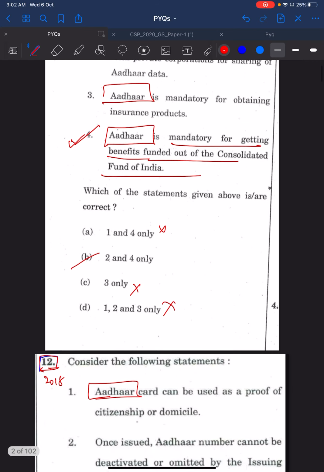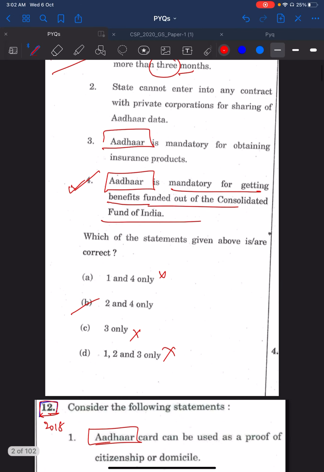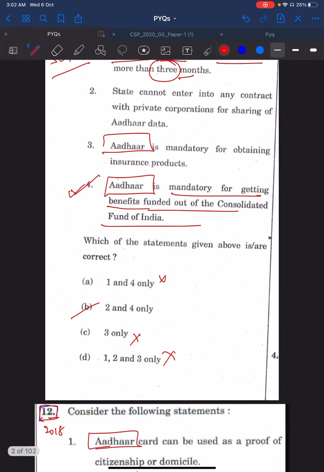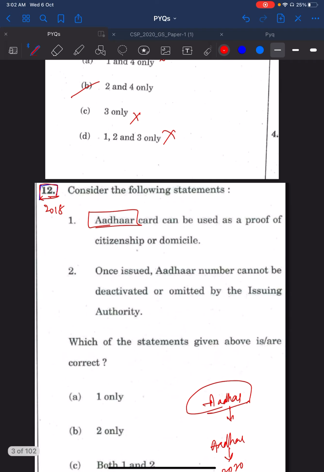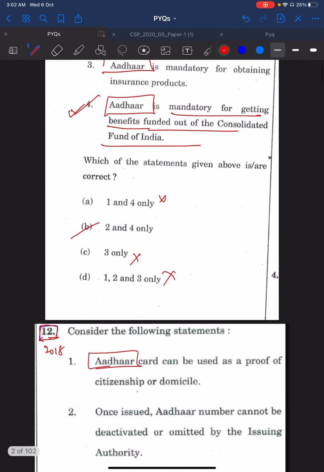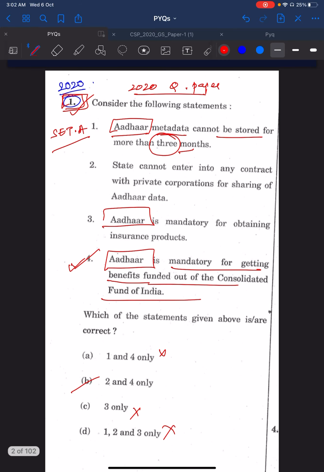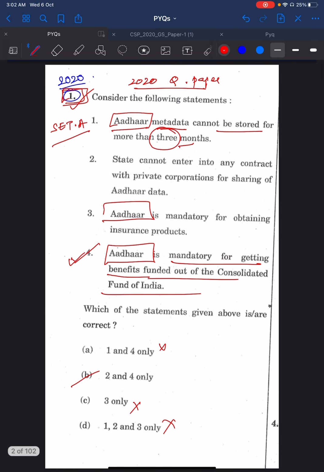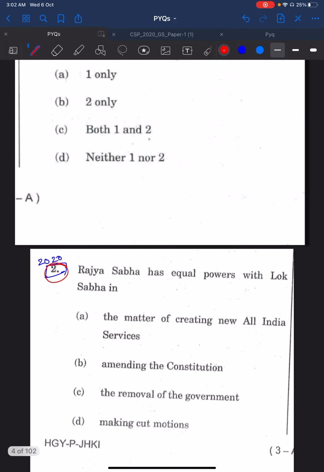This is how you should analyze the previous year papers and then think about the coming questions that you can see in 2021. So here, in 2018 you should have seen Aadhaar, then you should have expected that Aadhaar is important, and that is how you could have expected a question on Aadhaar in 2020. So let's move on to the 2020 second question.